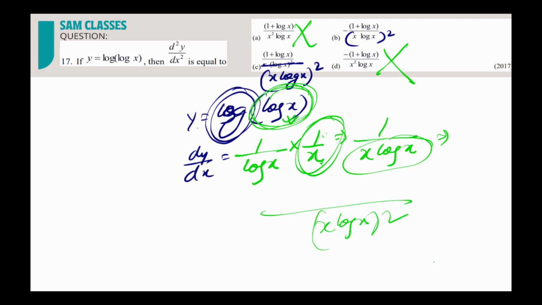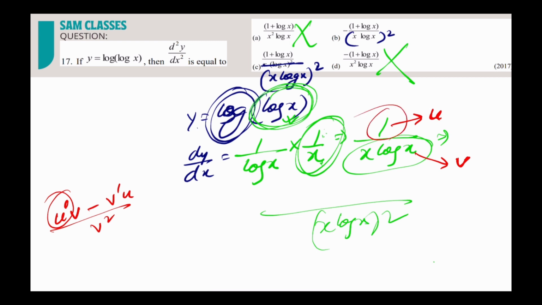See, we have our upper numerator function as 1 and the denominator is this one. So u dash, the moment I differentiate, is u dash v minus v dash u by v square. So u dash is what? If I differentiate 1, what will I get? 0. So no need to bother.